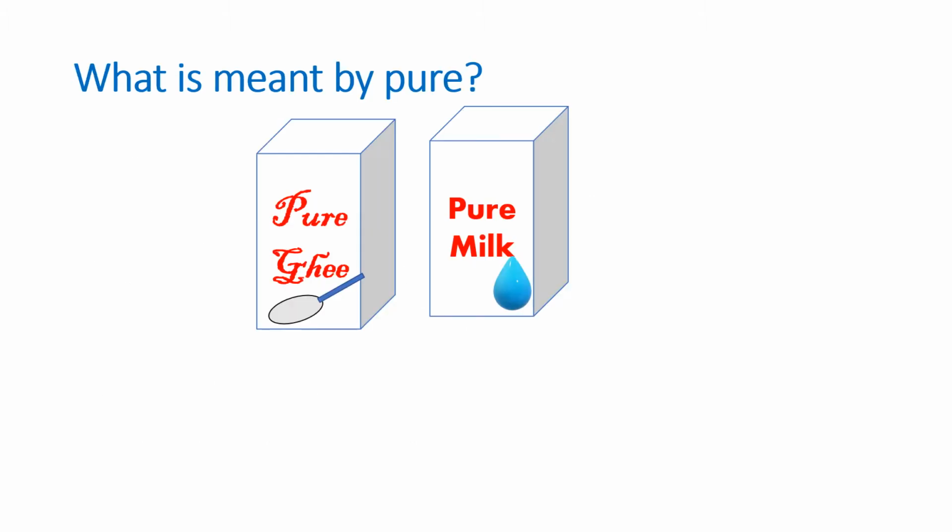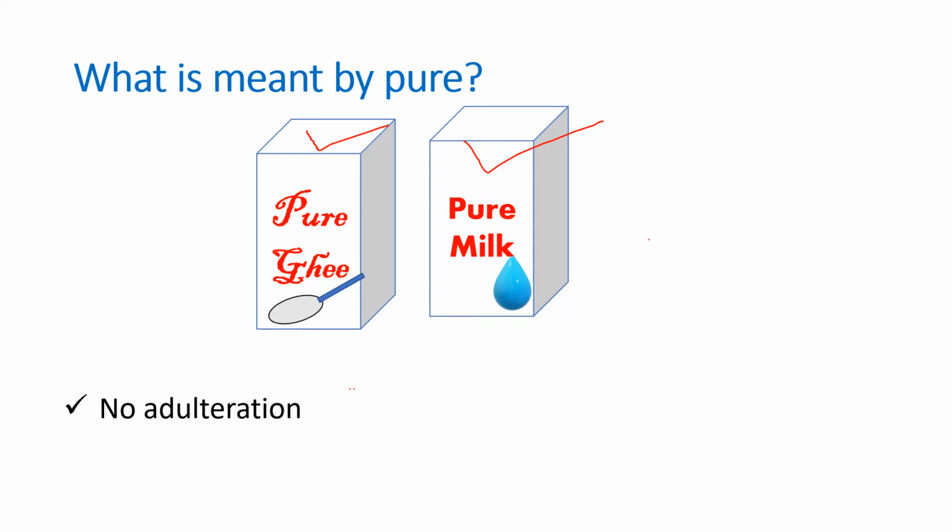Dear students, watch this picture carefully. Here we can see packet of pure ghee and packet of pure milk. What is meant by pure? Perhaps you may say that pure means no adulteration.